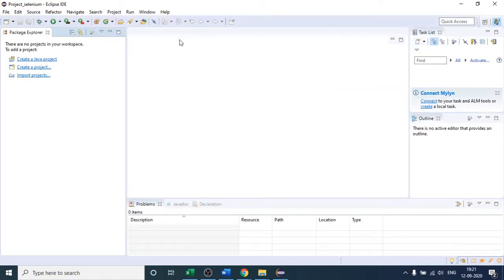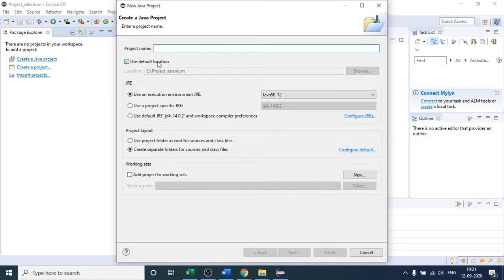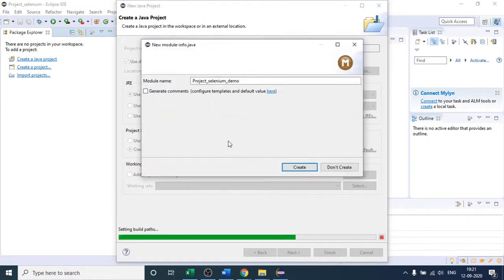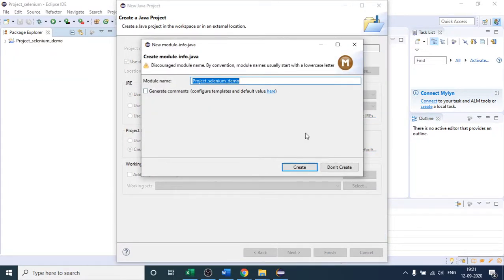Fine. Then I have to create one project first before writing any code. So I will simply click Create a Java Project. Suppose I write any name for the project. Suppose the project name is Project Selenium Demo. So this is my project name, and I will simply click on Finish. I get one warning, just saying some warning, right? But you can ignore this and create it. Click on Create.